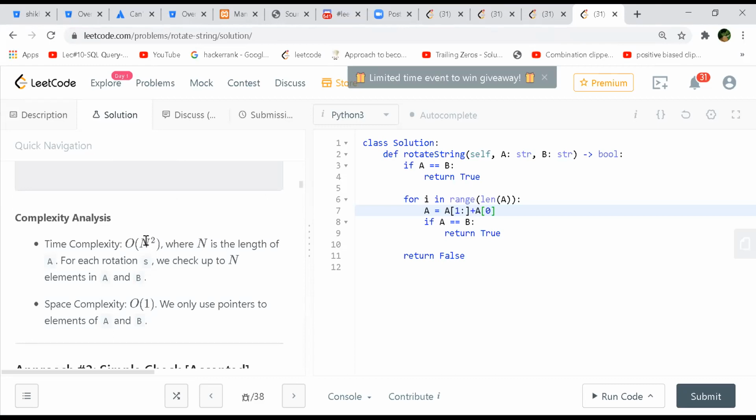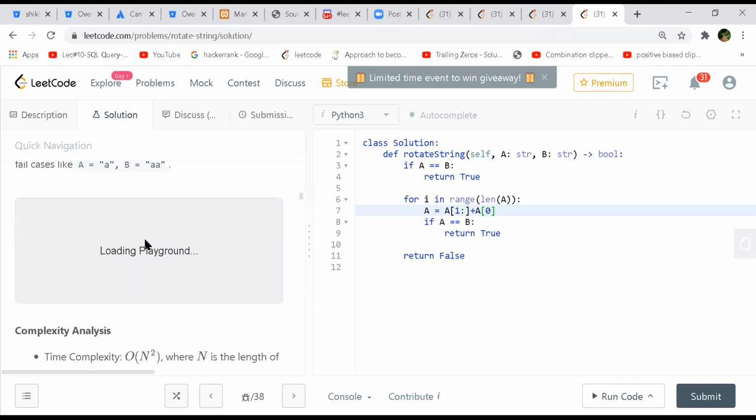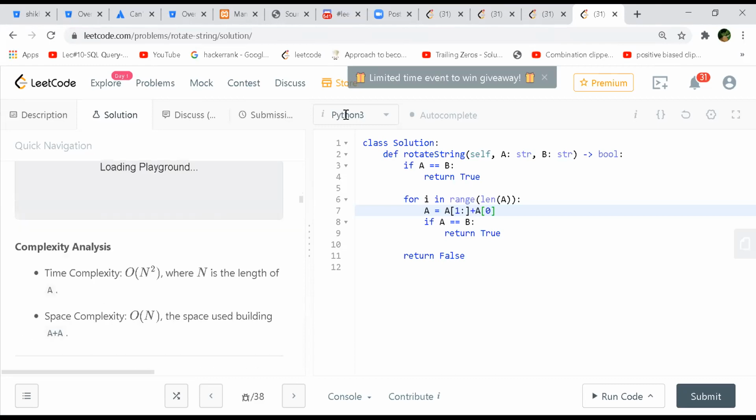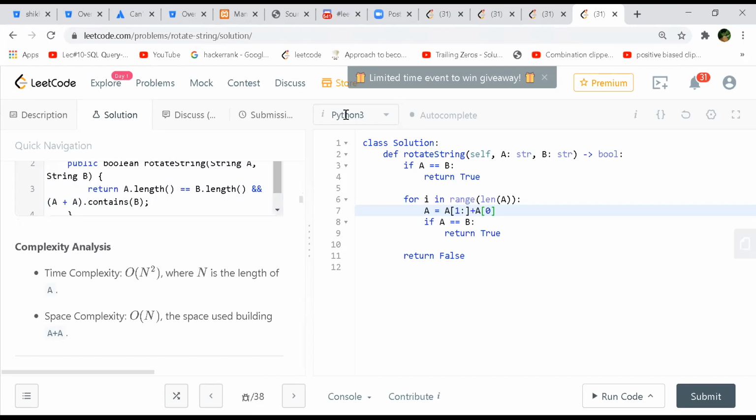And KMP, I forgot KMP. KMP is like the longest prefix and suffix you have to find. It's like if you take A, right? From this side, if you find AB, then from the suffix side also you should be able to find AB. So you have to find the longest LPS, right?